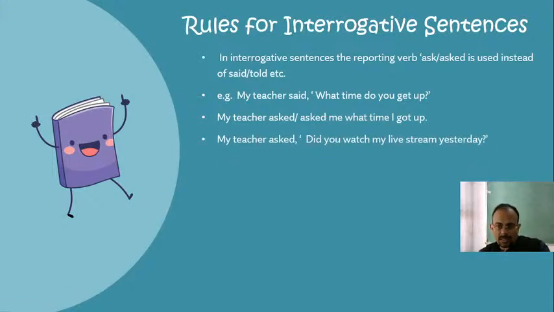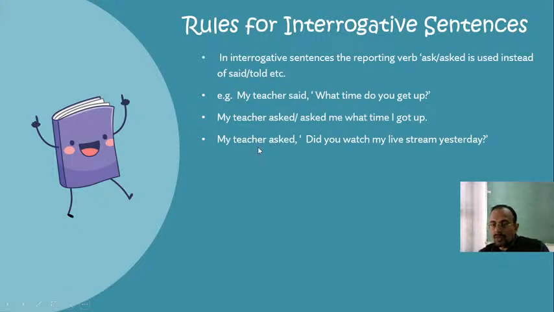My teacher asked, "Did you watch my live stream yesterday?" So you can see, dear students, this type of interrogative question is different from what is given in the first instance. In the first instance, this is a WH question, the answer of which can neither be yes nor no. But in the second type of question, you can see the answer can be either yes or no.